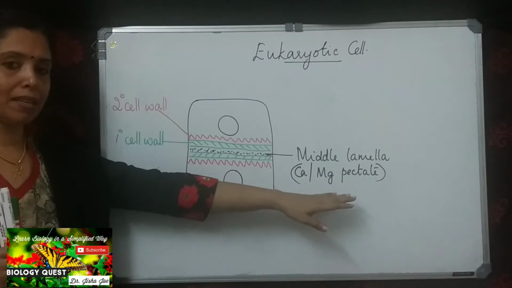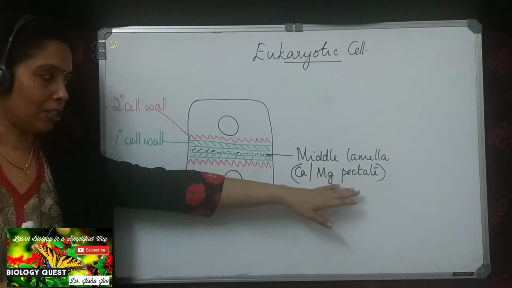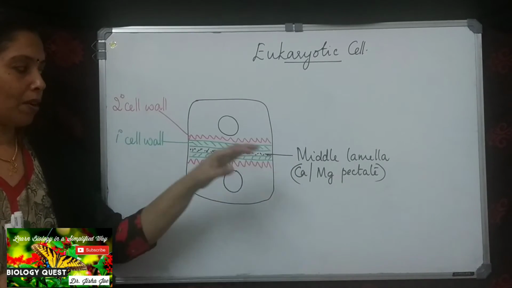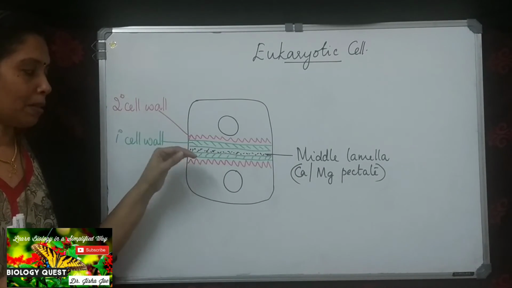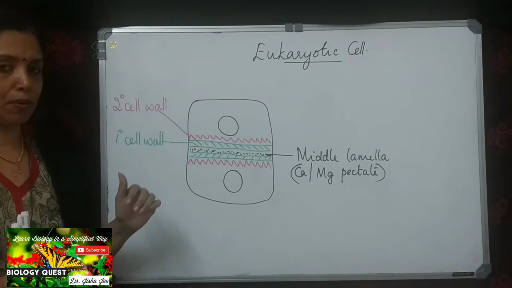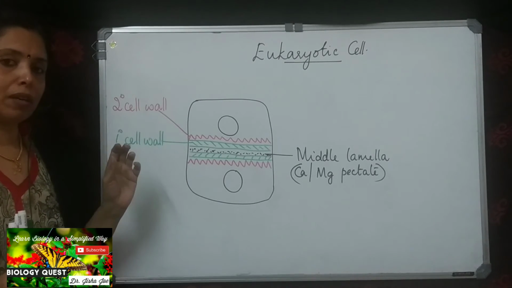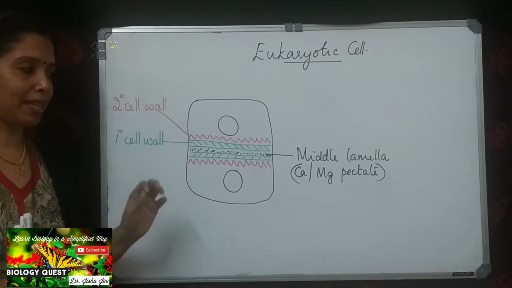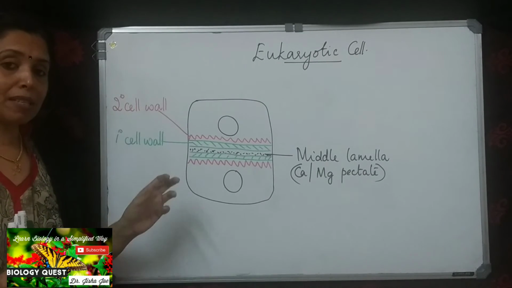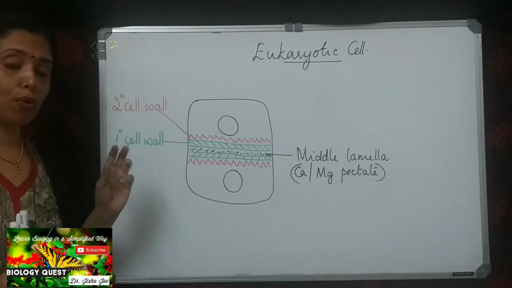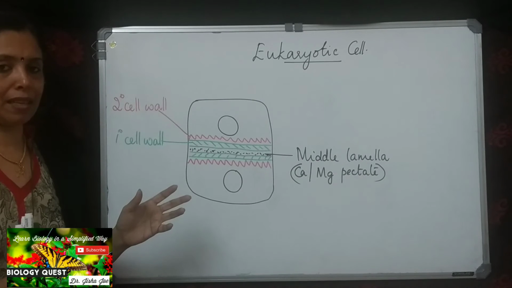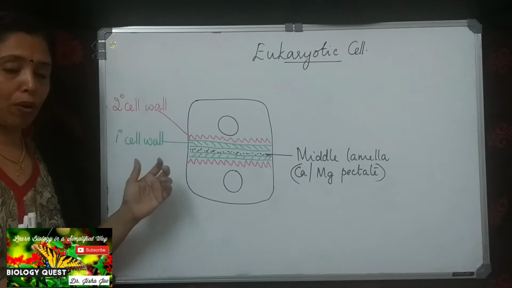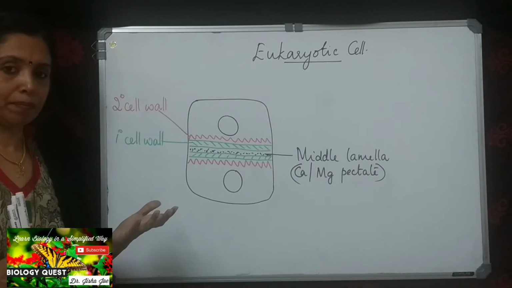The middle lamella is formed of calcium and magnesium pectate. Then on either side of the middle lamella, the primary cell wall gets deposited. It is composed of cellulose and hemicellulose. The primary cell wall is present in growing cells or in meristematic cells. So this cell wall is capable of growth.